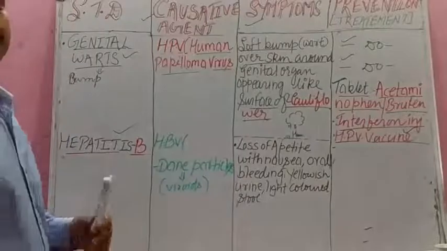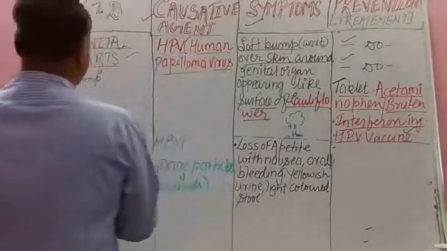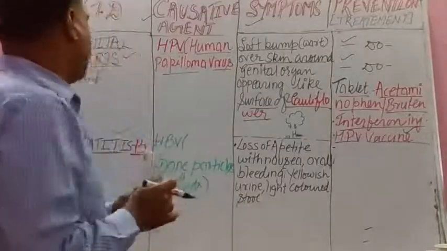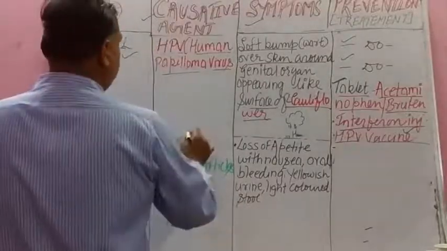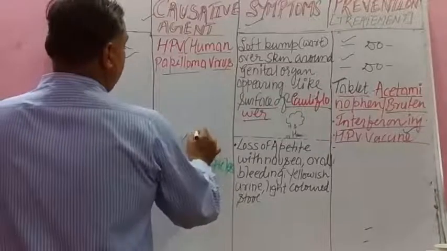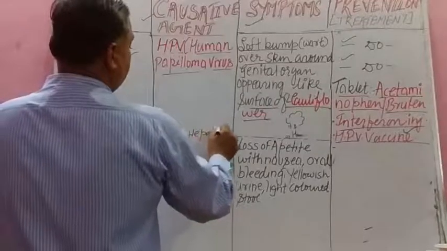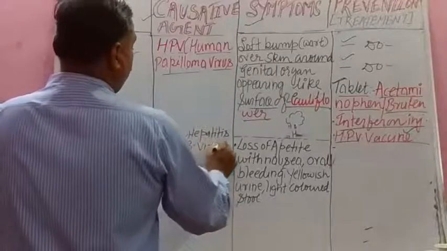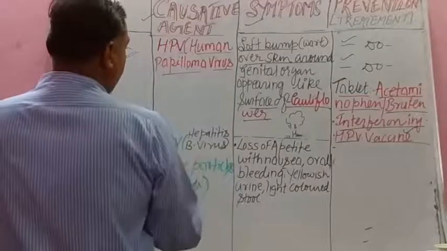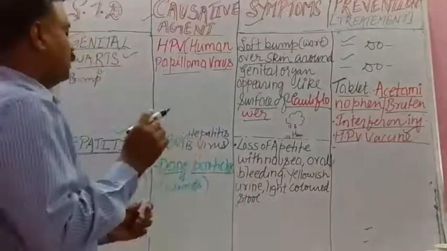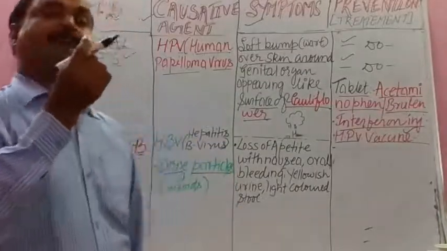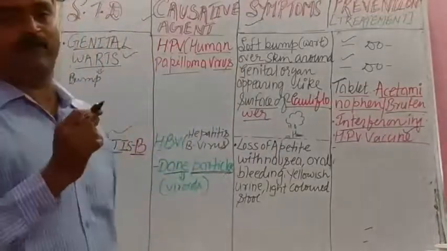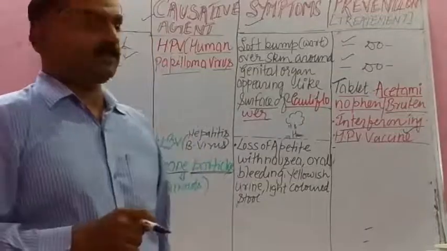So hepatitis B. The next one is hepatitis B. In this the liver is infected, student, and the causative agent is, as I told you, HBV, hepatitis B virus, or Dane particles. Some smaller viruses are there, they are viroids. They are called Dane particles. Viroid means they are devoid of protein. Only nucleic acid is there.